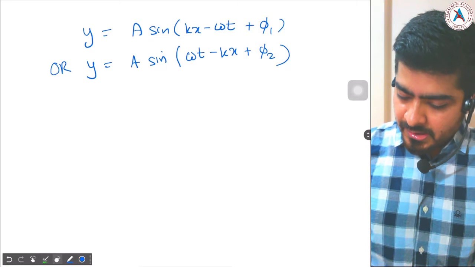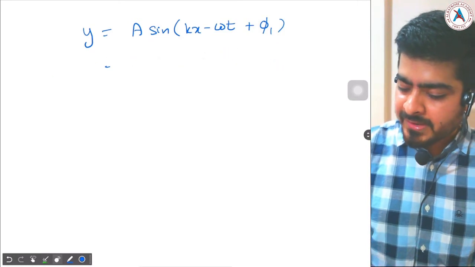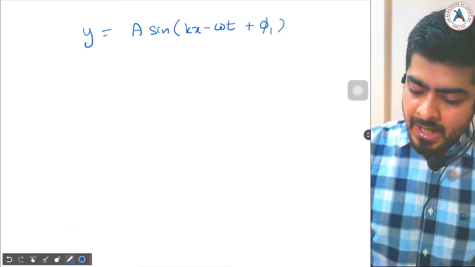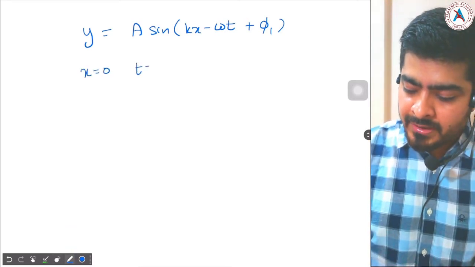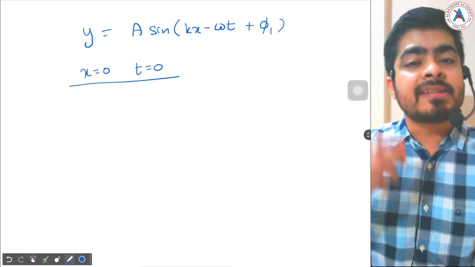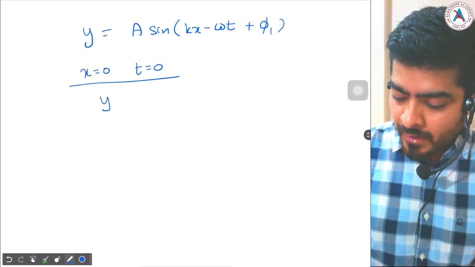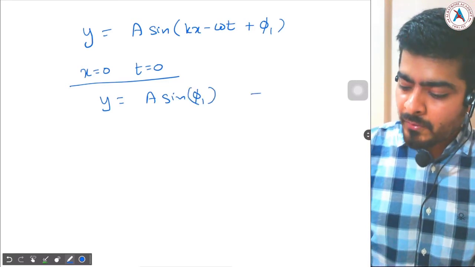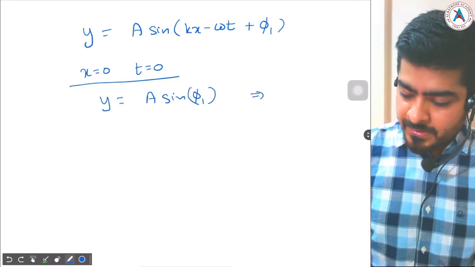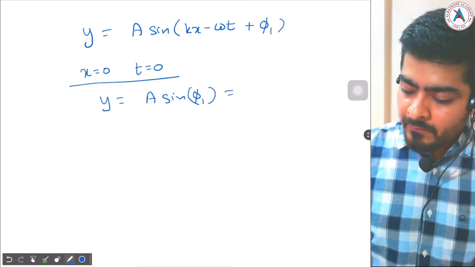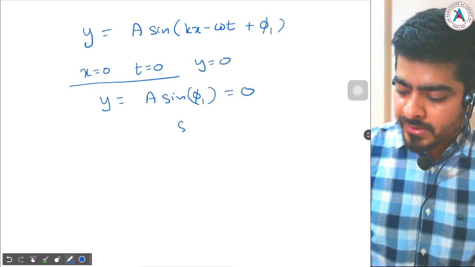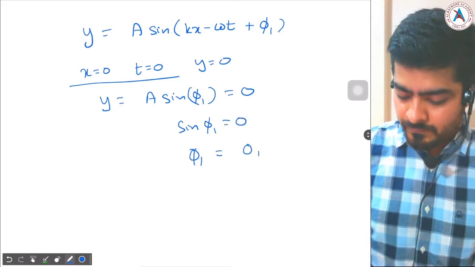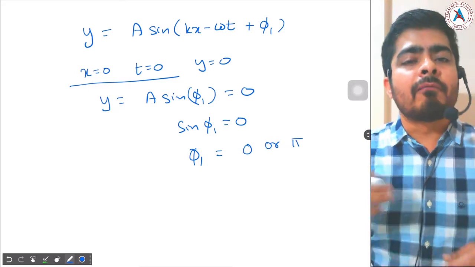So let's say I use the first equation, y equal to A sine (kx minus omega t plus phi 1). Now at x equal to 0, at t equal to 0, the hand is initially at the mean position, so y will be how much? A sine phi 1. Y is given to be equal to 0, so sine phi 1 will be 0, or phi 1 will be equal to 0 or pi. One of the values will be correct.